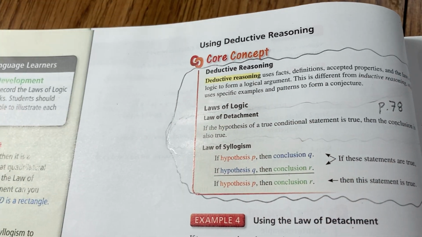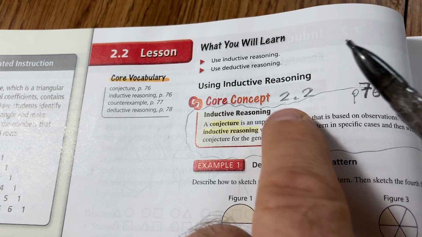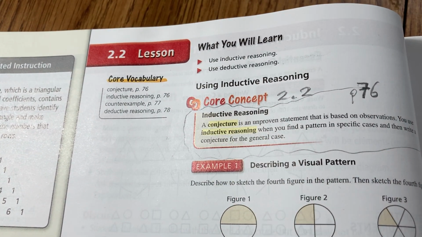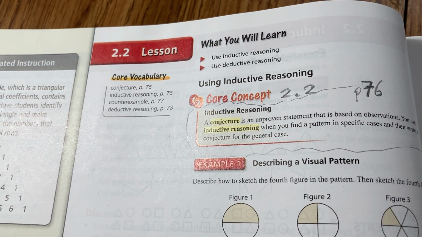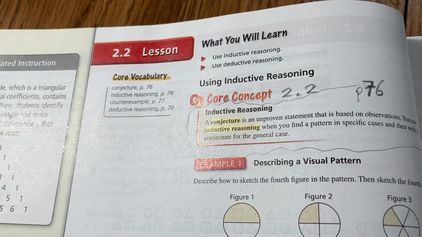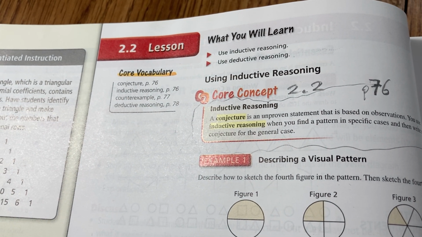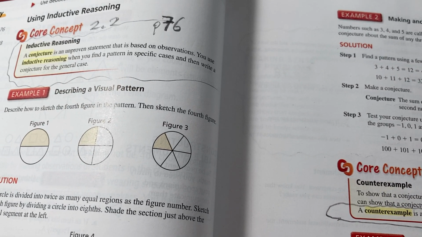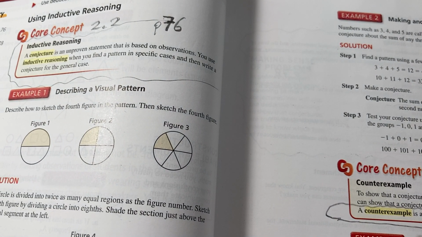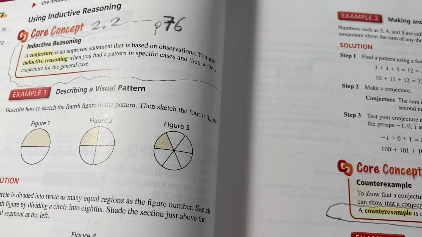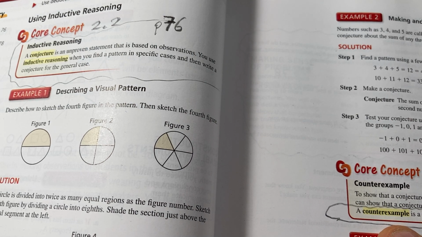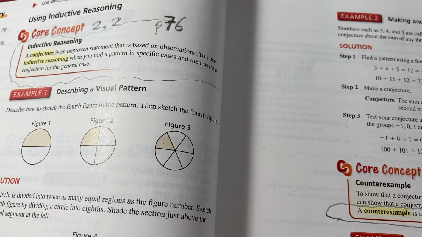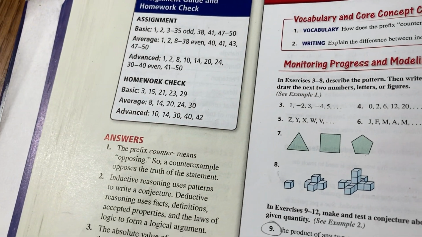With deductive reasoning, you can prove something does occur or doesn't occur. In inductive reasoning, you cannot prove something will occur or will not occur. That's the main difference. There are also things called counterexamples. A counterexample is a specific case for which the conjecture is false. A counterexample is a specific case where the statement is false. So let's do some examples.